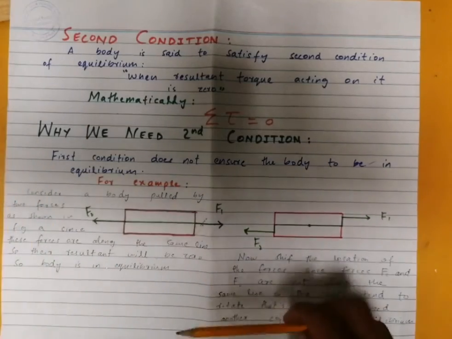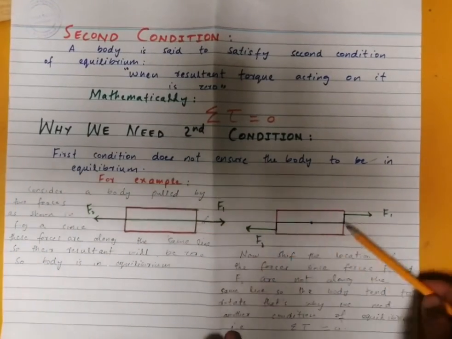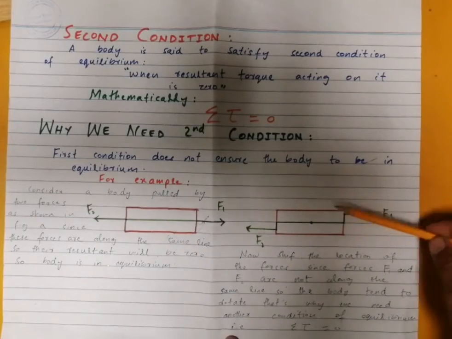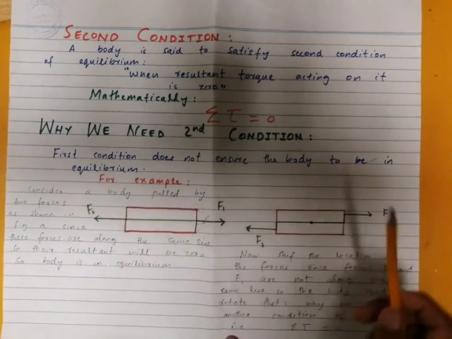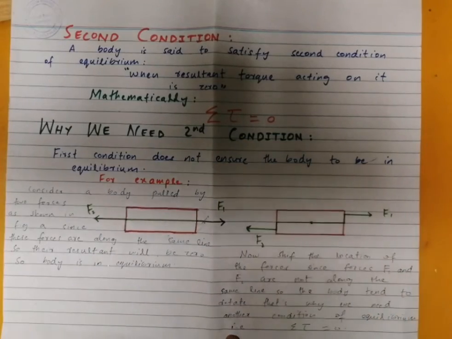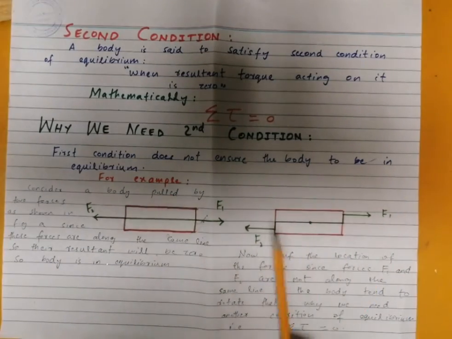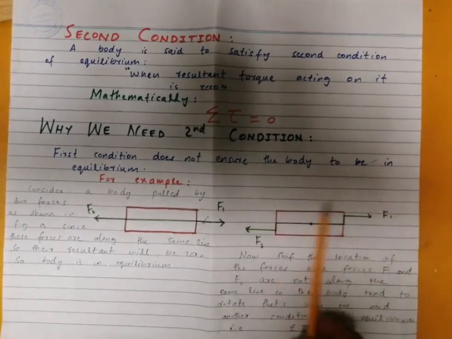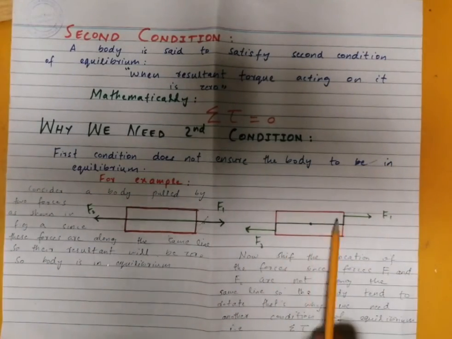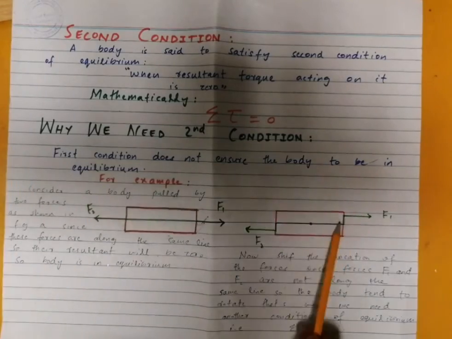Now let's shift the location of these two forces. F1 is shifted some distance up and F2 is shifted some distance down. When the line of action of these two forces is not the same, although the two forces are of equal magnitude, these two forces tend to rotate the body.